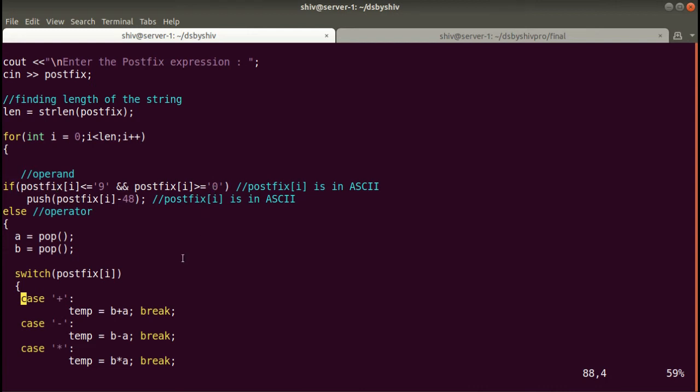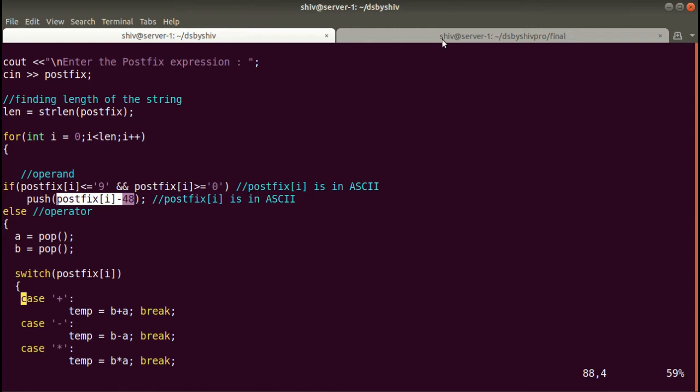Here, whatever value we get in the postfix character array at this index, in integer form it will be its ASCII value. So that's why we take the character values 0 to 9 to check the value, but we can't do the calculation on characters. We can do the calculation on float or integer data types. Okay guys, so that's why we write postfix i minus 48, to convert to the appropriate integer value of whatever the user has entered.